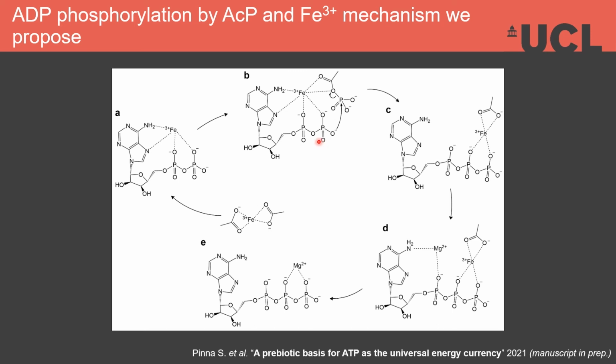So the interaction of the ferric ion with the two deprotonated OH groups has the effect of lowering the pKa of the external OH group, thus deprotonating it and enhancing its nucleophilicity. And so now the phosphate group of ACP is readily positioned for nucleophilic attack by this, forming ATP. This mechanism also explains why calcium and magnesium slightly increase the rate of the reaction, as we saw earlier, as these ions are able to displace the ferric ion from the ATP product, freeing the ferric ion so that it can go back to do another cycle of this.